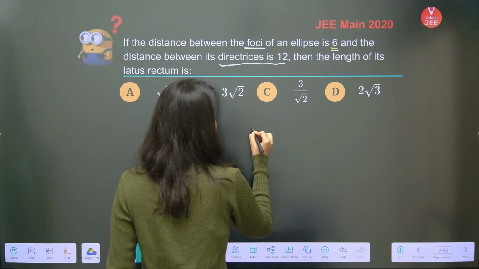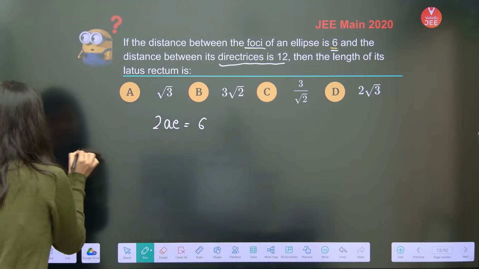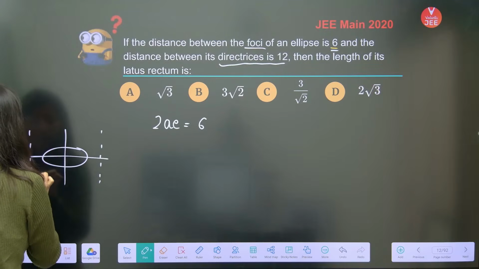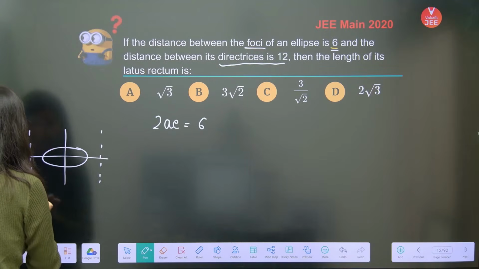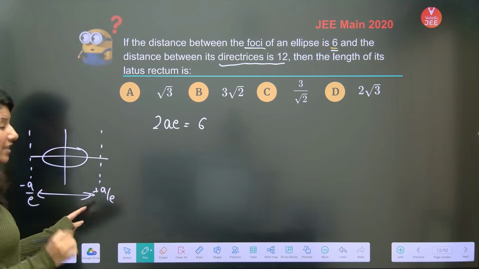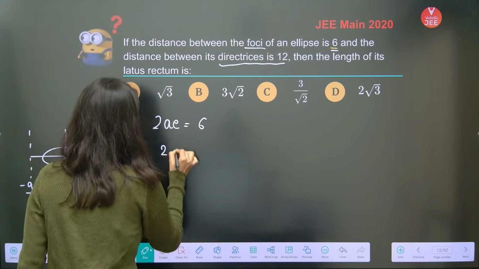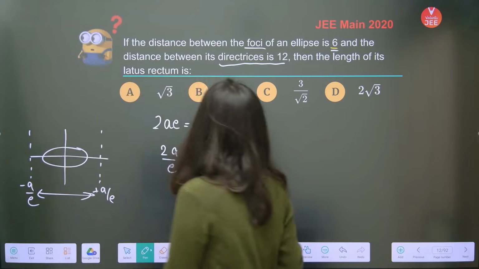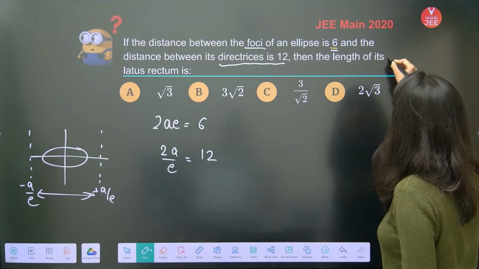And the distance between their directrices. So what is the directrix? See, understand. If it is an ellipse, I told you the directrices of a horizontal ellipse are minus A by e and plus A by e. So the distance between these two is 2A by e. So 2A by e, they are giving as 12. Right? What they are asking is the length of its latus rectum.